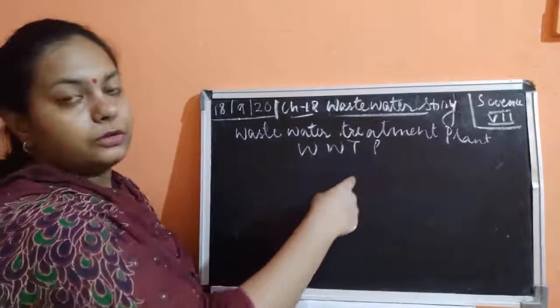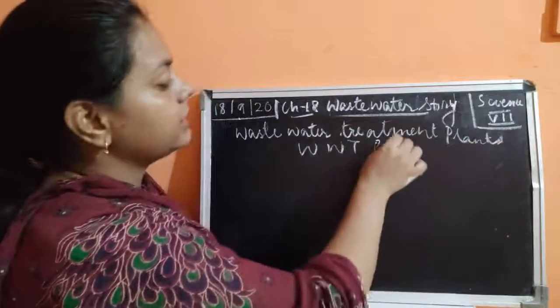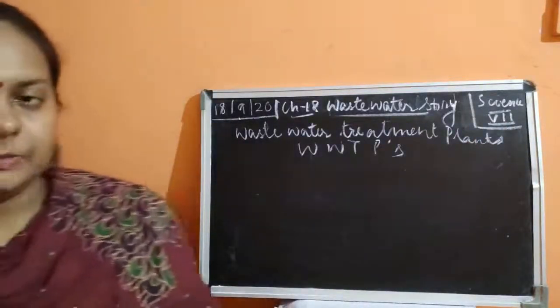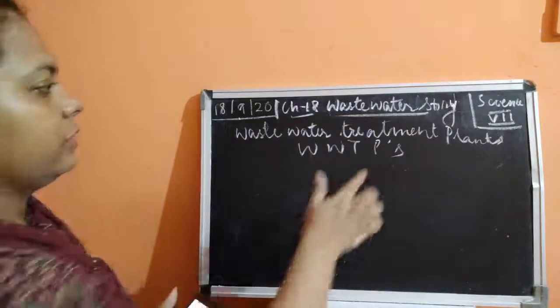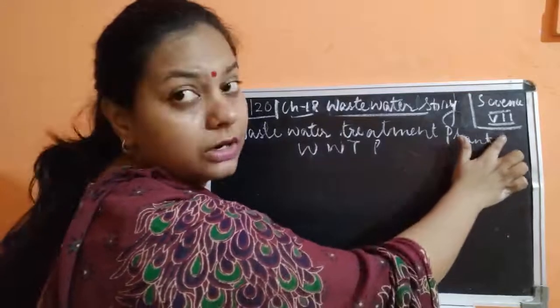If we write the plural, it is WWTPs. We will read about the wastewater treatment plant.